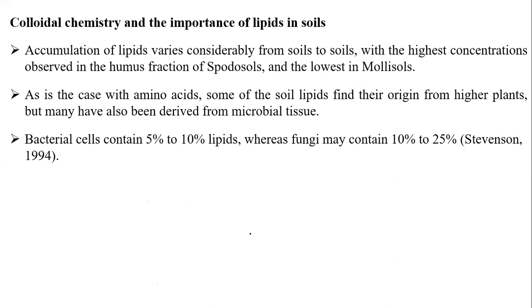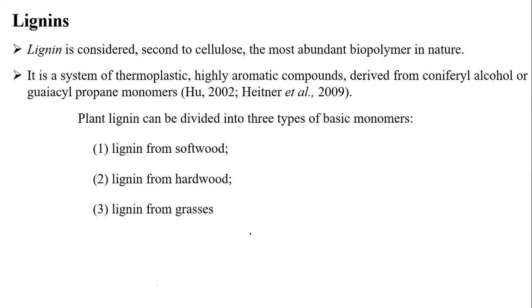As in the case with amino acids, some of these soil lipids originate from the higher plants, but may also have derived from microbial tissue. Bacterial cells consist of around 5 to 10% lipids, whereas fungal cells consist of 10 to 25%. So, lignin, students. There is primary lignin, considered the second highest.